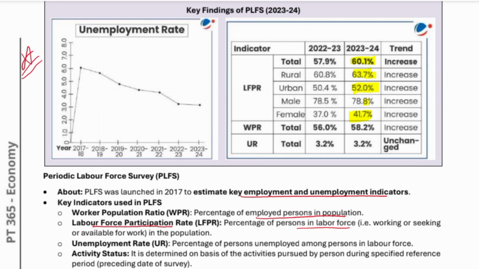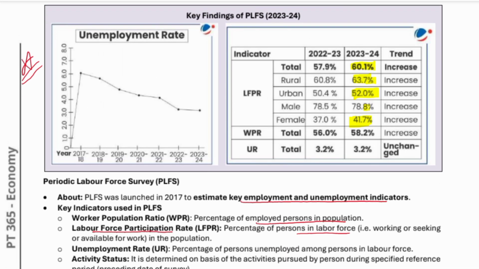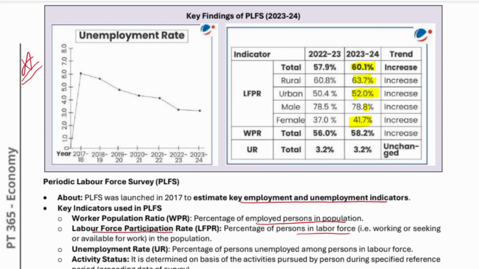Urban went from 50.4 to 52.0, male from 78.5 to 78.8, female from 37.0 to 41.7. So the maximum change can be seen in rural areas, 60.8 to 63.7, and most probably the gain has been registered among females, 37.0 to 41.7.